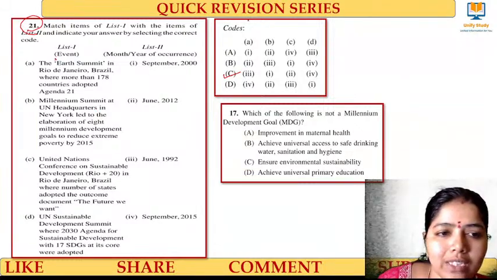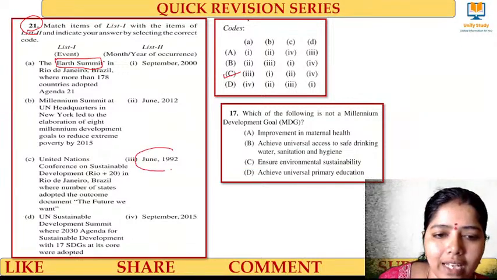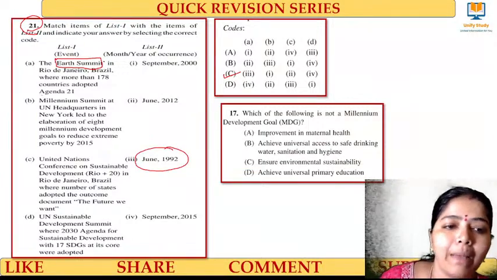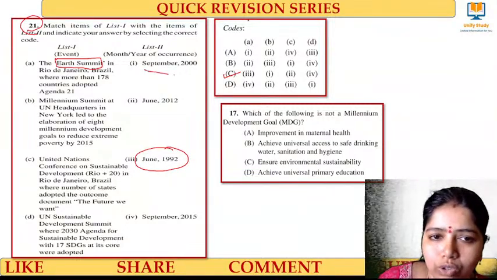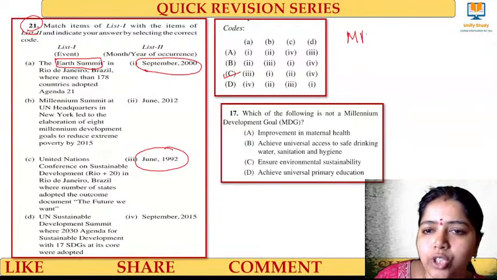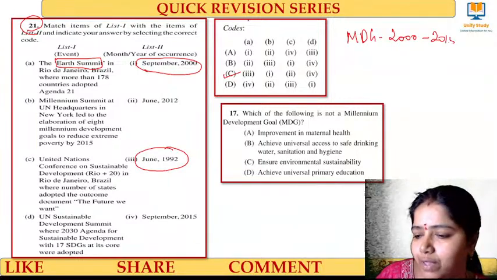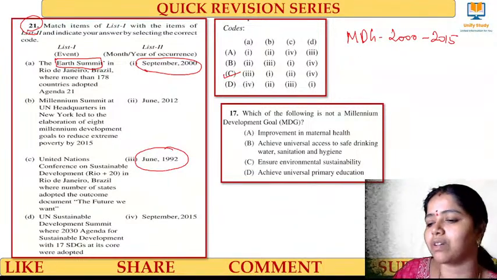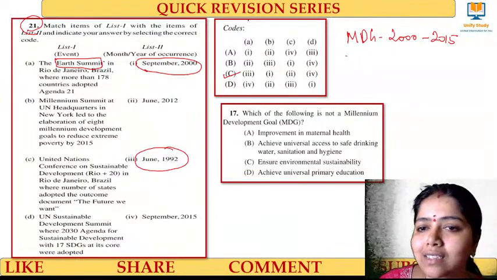See, the Rio Earth Summit happened in June 1992. The Millennium Summit at UN headquarters happened in the year 2000. That's why it's called the Millennium. MDG is from which year to which year? It is from 2000 to 2015. Very good, Atutu, Vishwapriya, Sophie, Ashwini. And the Earth Summit happened in the year 1992.